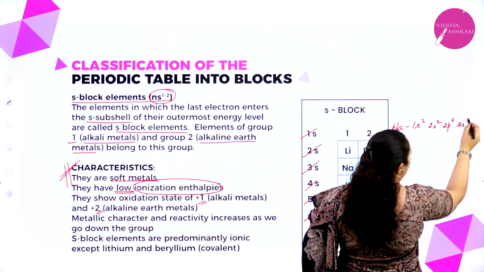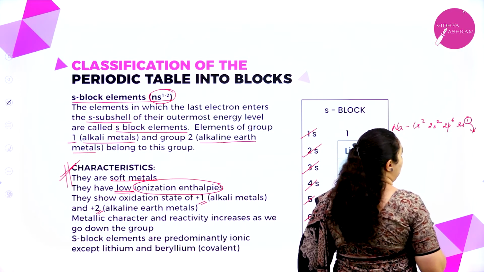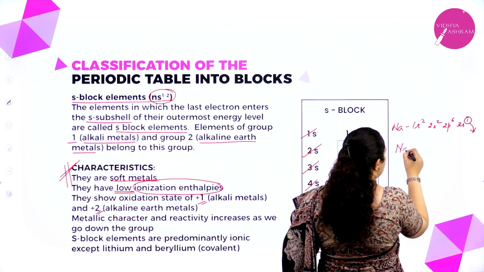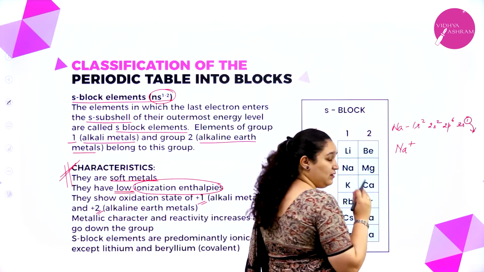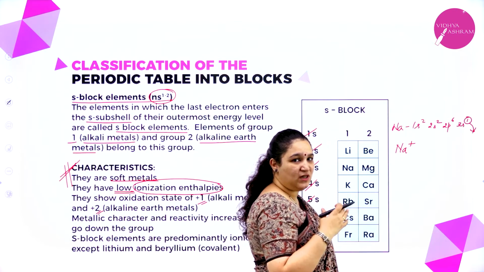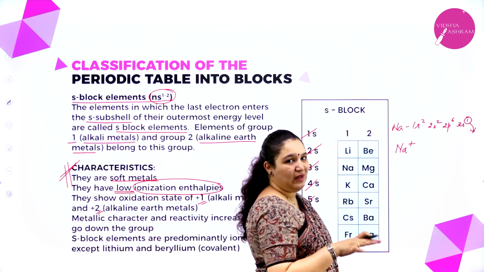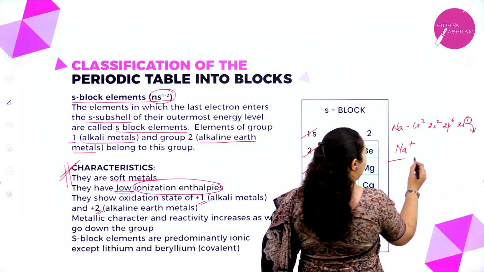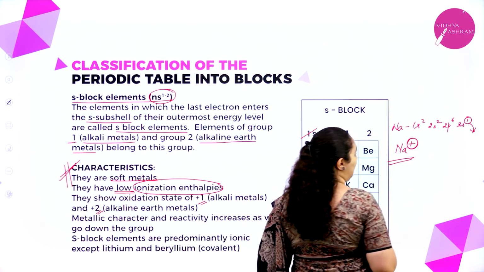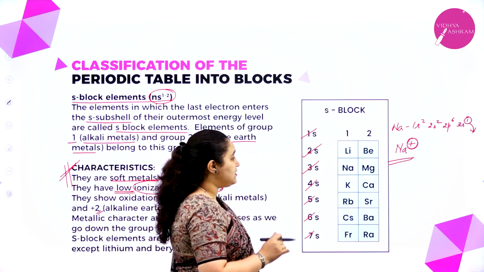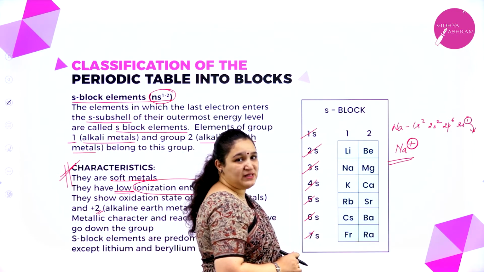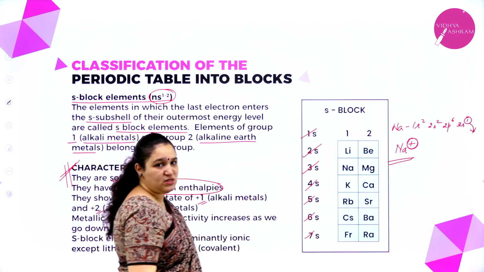Here this electron, if it loses, it can easily come to a positive state, and I told you the amount of energy required to remove an electron is also less, and it will show the +1 oxidation state. Similarly, group 2 elements can show the +2 oxidation state.